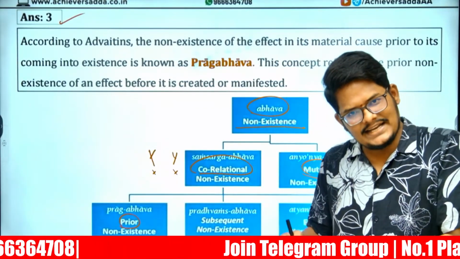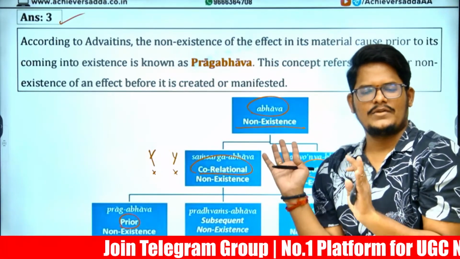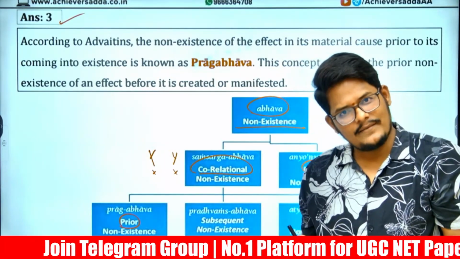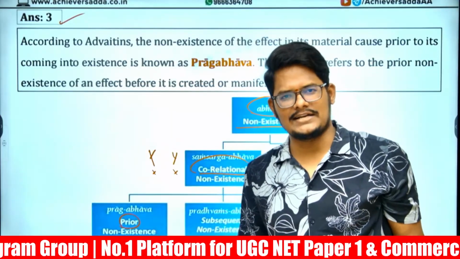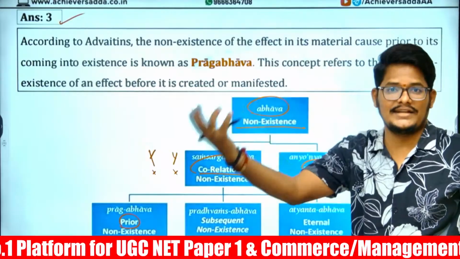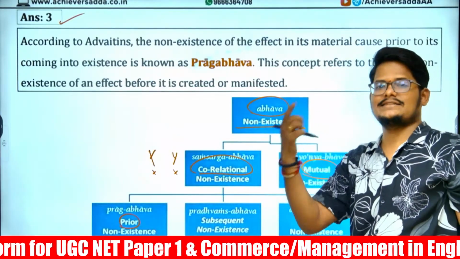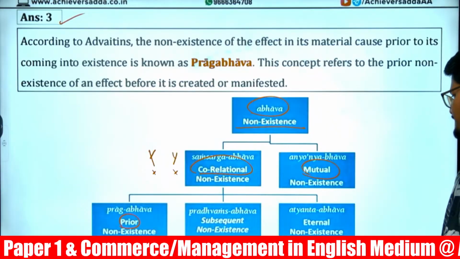Whereas Pradvamsa Bhava means Dvamsa, destruction, subsequent. Till today the aeroplane was there, but suddenly it crashed. From here onwards that aeroplane is not there. After the destruction, whatever non-existence we are talking about is subsequent: Pradvamsa Bhava, Dvamsa meaning destruction.